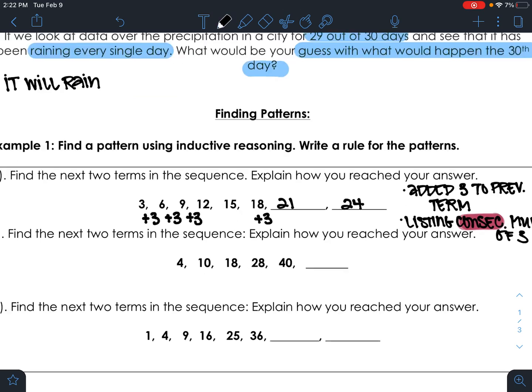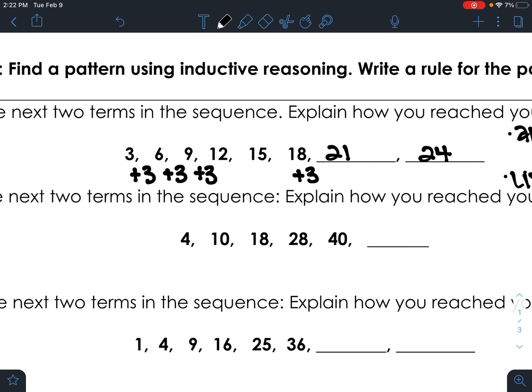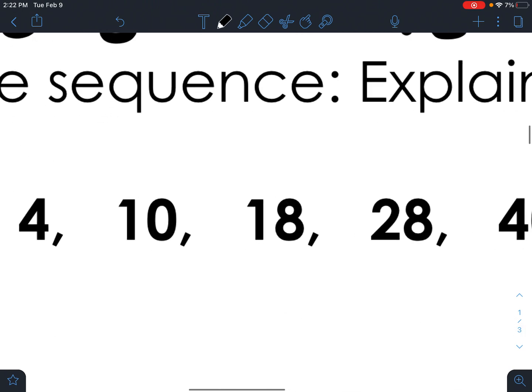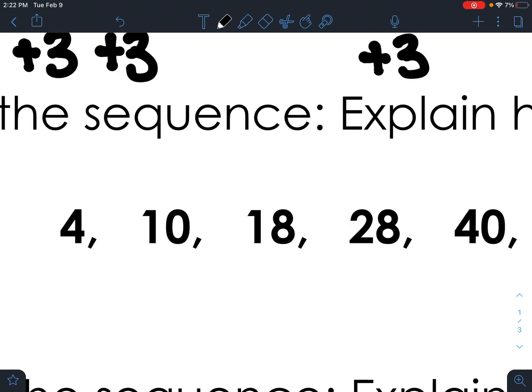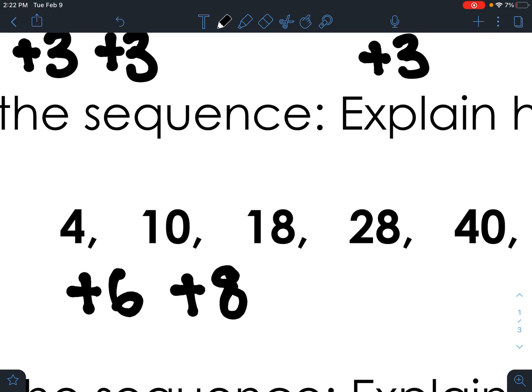All right, let's try B now. B says write the next 2 terms in the sequence. Again, explain how you reach the answer. So this one's maybe not as straightforward. If you look at 4 to 10, I would have to add 6 to get to it. And then from 10 to 18, I'd have to add 8. And that right there doesn't look very nice, right? It's not the same number.